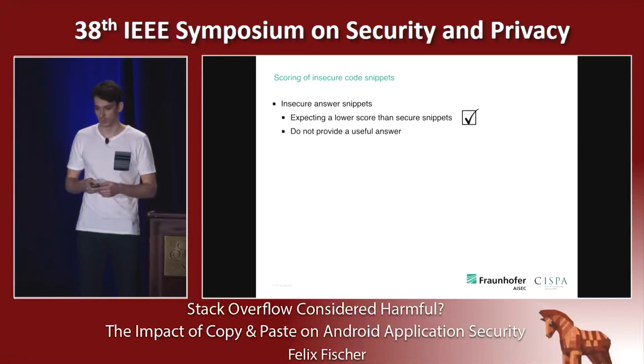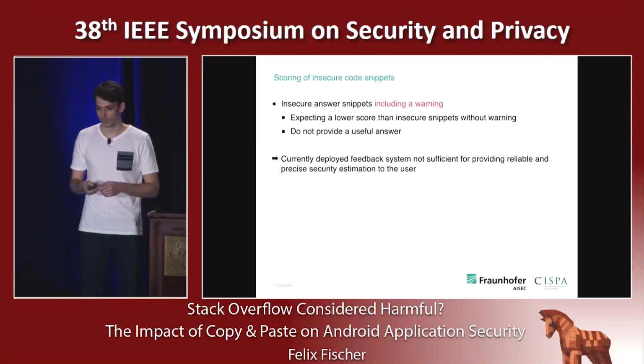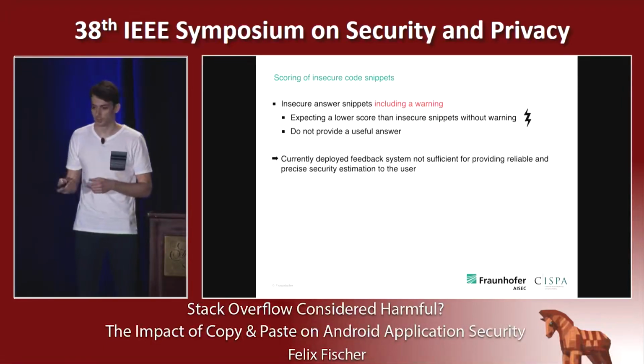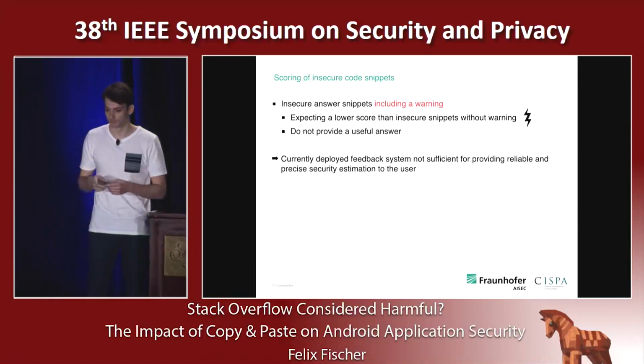And this was the case in Stack Overflow. But when you now include a warning, meaning that we were looking at insecure code snippets which had a comment that explicitly stated the code snippet as insecure, we unfortunately observed the opposite. So this means that the currently deployed feedback system on Stack Overflow is not sufficient for providing a precise security estimation.